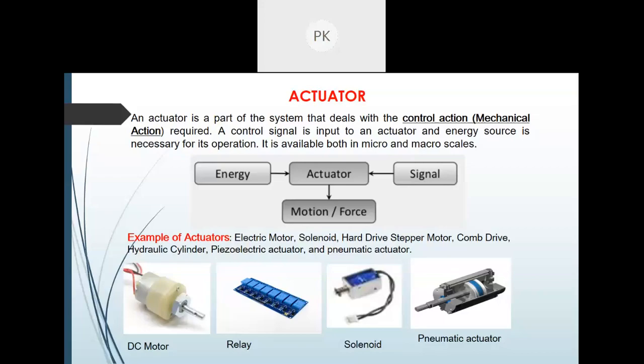Yeah. So actuator, as I discussed with you, sensors cannot work alone. We need an actuator which will control the action of the sensor. So if the sensor is sensing some data, then what will a particular actuator do? It will bring some kind of action into it. Here you can see energy is coming, a signal is coming, and the actuator will make a motion or a particular force for that.